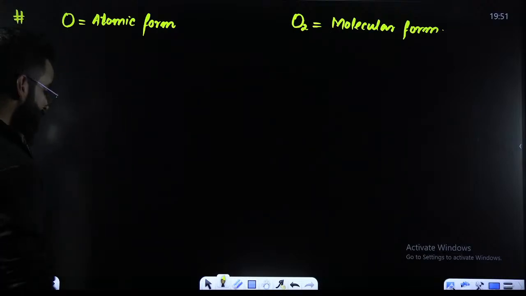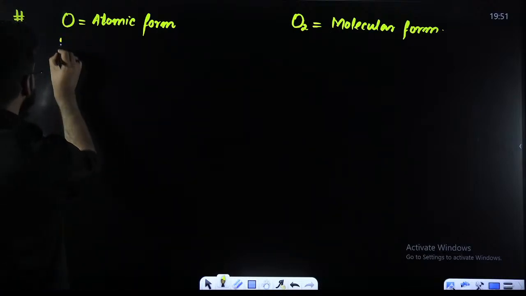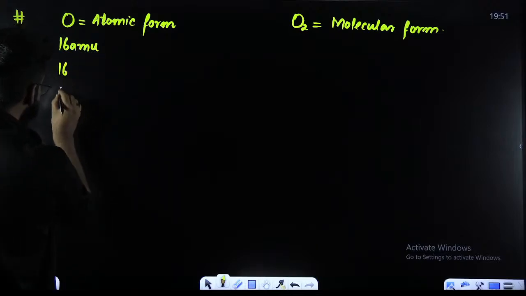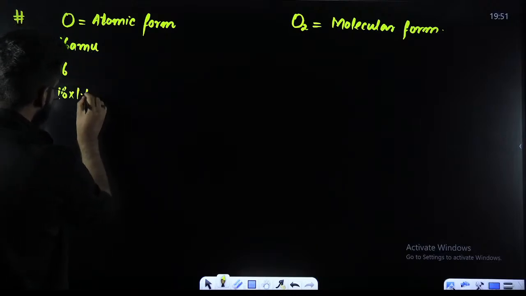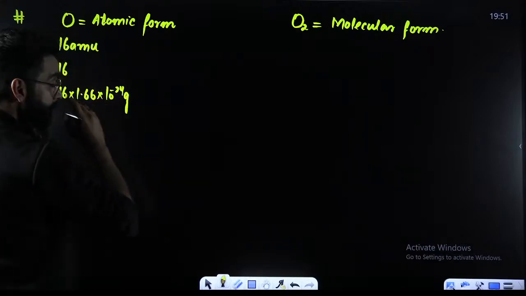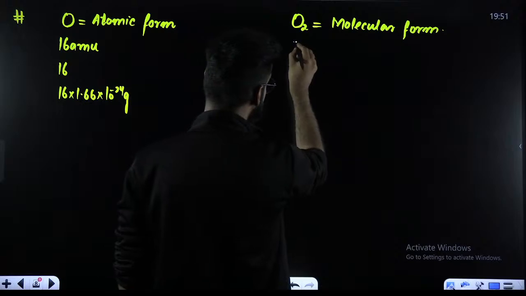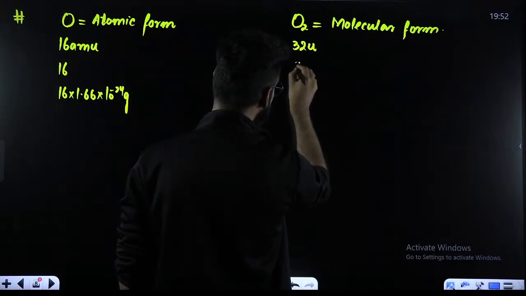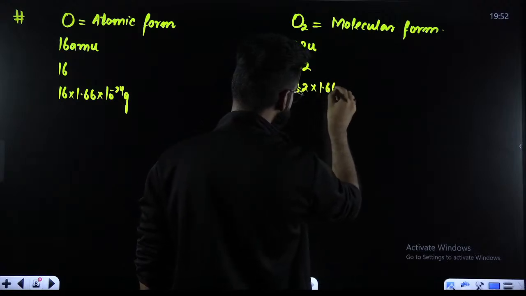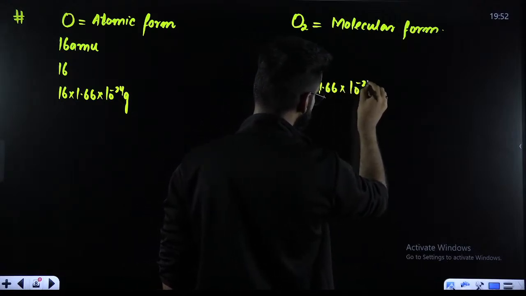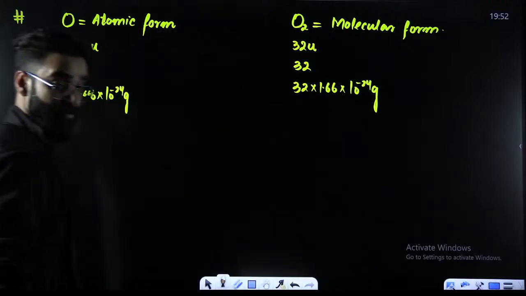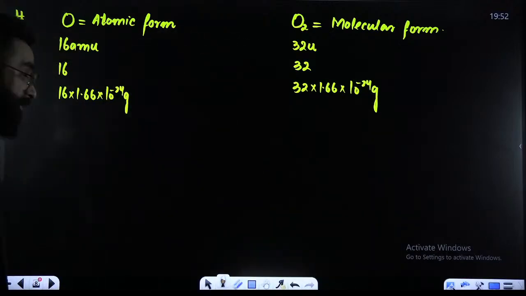Now people, I'm writing a few things. First term, 16 AMU. Second term, just 16. Third term, 16 multiplied by 1.66 into 10 raised to power minus 24 grams. Over here, I'm writing 32U, then 32, then 32 multiplied by 1.66 into 10 raised to power minus 24 grams. You should be in a position to tell me the meaning of all this.